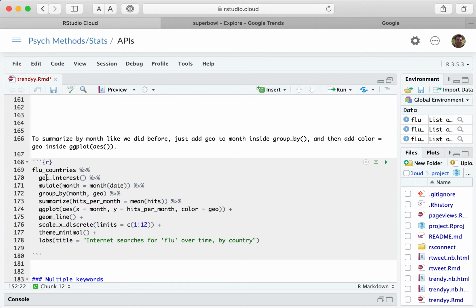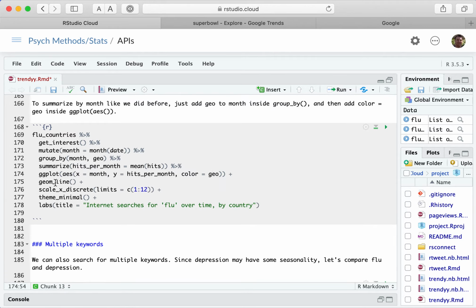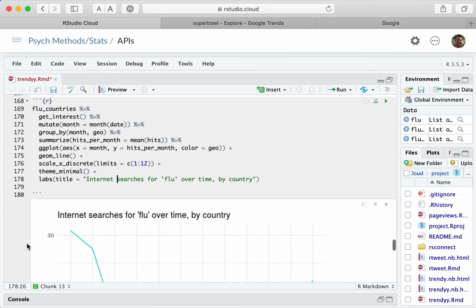And so that's basically what this long code does. I'm taking flu countries, doing the get interest, creating a new month column, grouping them, taking the mean, etc. But now I'm adding ggplot with the color equals geo, and I'm doing a couple of other things. I'm doing the 1 through 12 here, I'm doing the theme minimal and doing a title. So it kind of does it all for you.